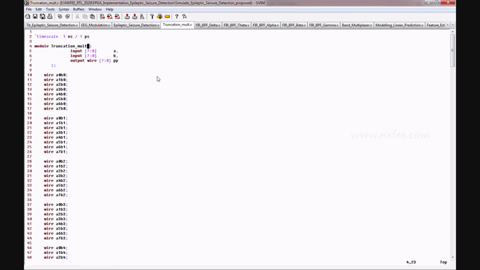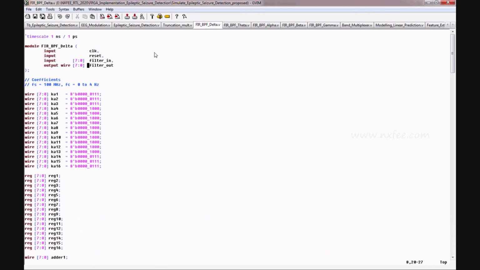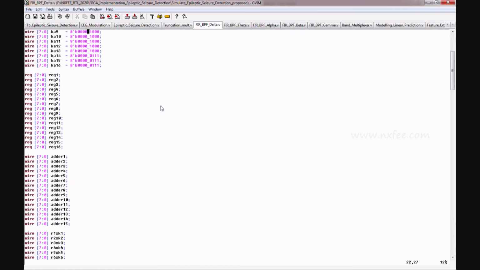It will present n output for n into n multiplication. That means if a equals 8 bit and b equals 8 bit, the output will be 8 bit. If you use other multipliers, it will take a 16 bit size of output. Based upon that, the internal and external area will be reduced. Here the output is 8 bit, so we need to construct the FIR filter also in 8 bit.